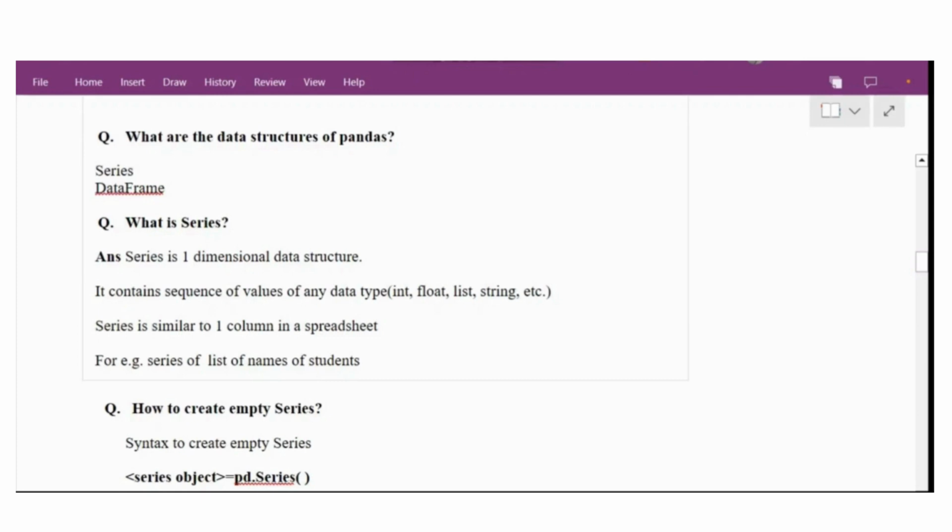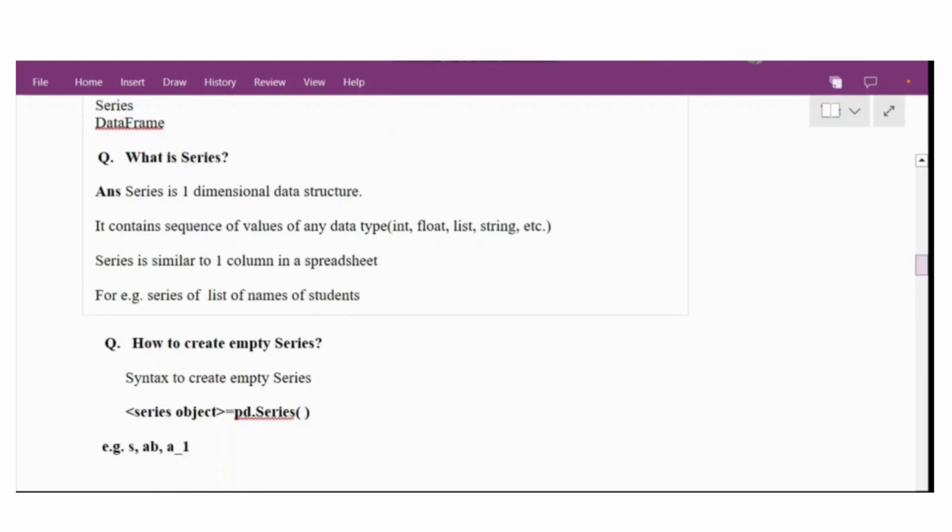One column of data is the series in Python Pandas. So how to create an empty series? You have to use the series function and keep the parentheses blank, but a warning comes for an empty series, so you have to explicitly define the data type inside the parentheses.